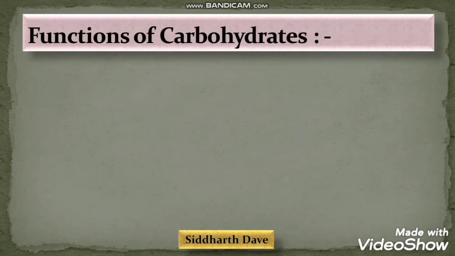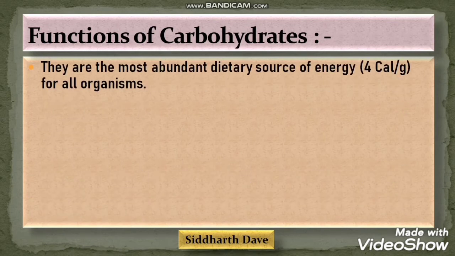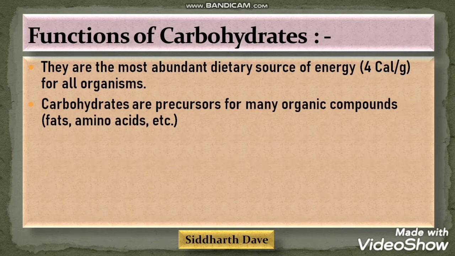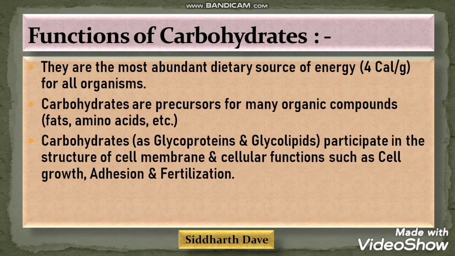Now let us discuss some of the functions of carbohydrates. Carbohydrates are the most abundant dietary source of energy, that is 4 calories per gram for all organisms. Carbohydrates are the precursors for many organic compounds. Precursors, like they are involved in the synthesis of fats, amino acids, etc. Carbohydrates also occur as glycoproteins and glycolipids. Glycoprotein means carbohydrate plus protein, and glycolipid means carbohydrate plus lipid.